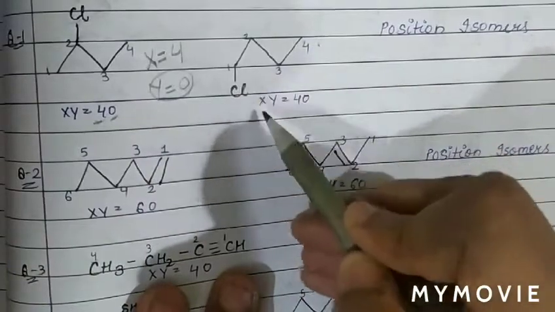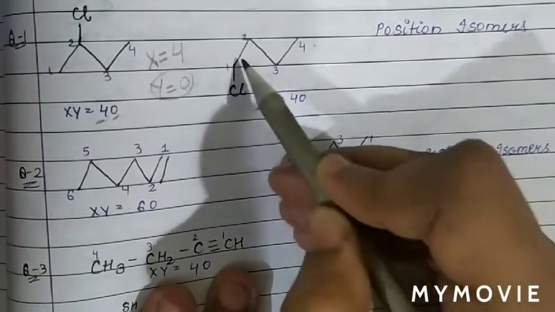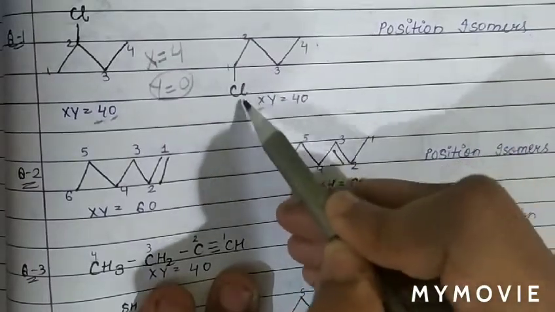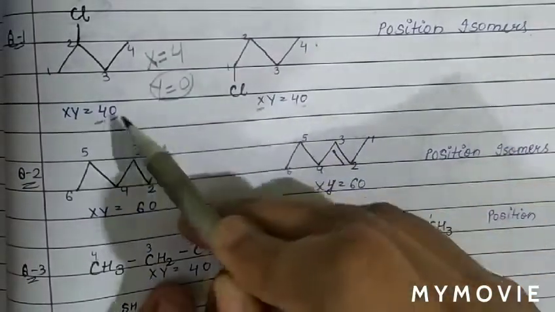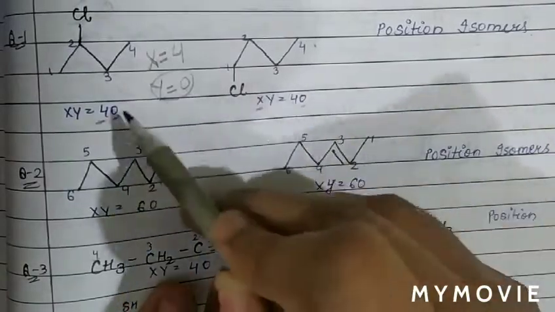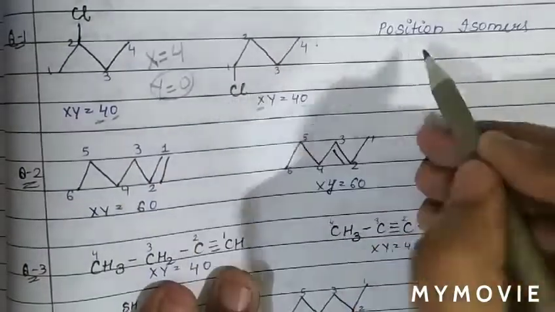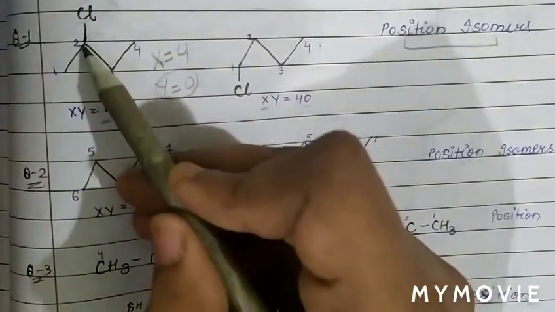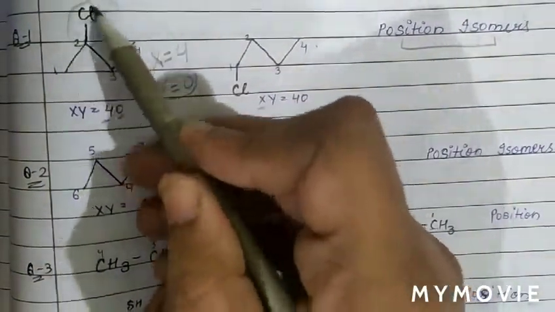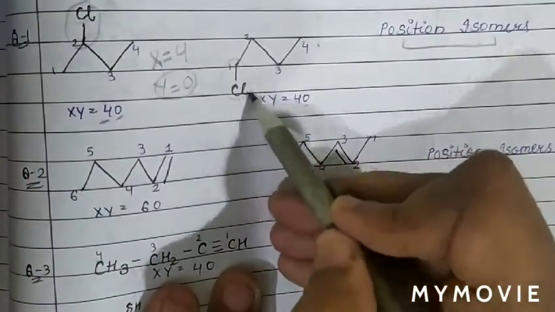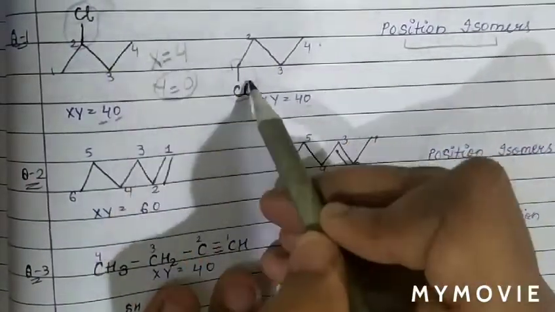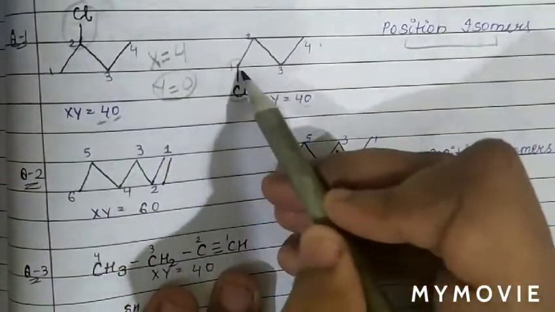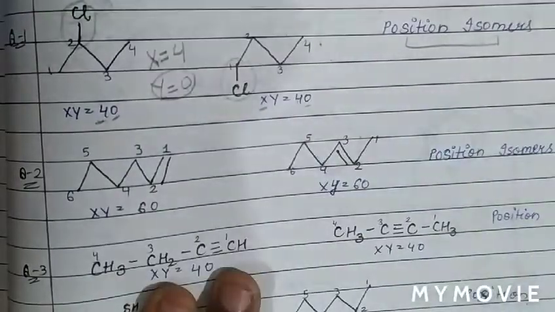In this case, again, first we calculate x. X is the number of carbon atoms in the main chain, which is 4, and there is no side chain with carbon atom, so y is 0. As we see, the xy number is the same. Therefore, these two isomers are position isomers. We can also see that the position of chlorine is the second position here, and in the other the position of chlorine is first. So they differ in the position of the substituent or functional group. Cl position 2, Cl position 1. Therefore, these two isomers are position isomers.